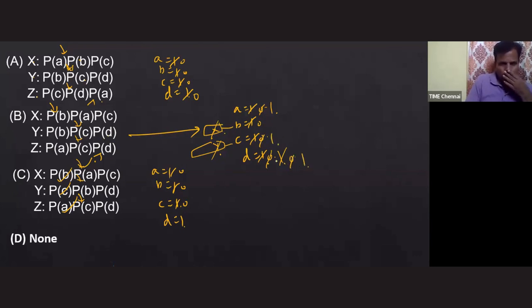Now, since two processes, Y and Z, are over, I am giving the chance to X. It was already unblocked by process Y, so it executes. Down on A possible? Yes. Down on C possible? Yes. Now they enter the critical section and come out, setting A, B, C to 1 because no other process is blocked on them. So which option is correct, sir? Option B is correct. Understood this?